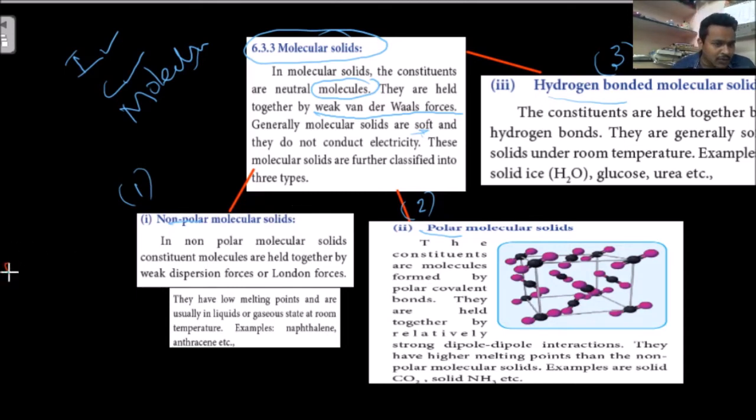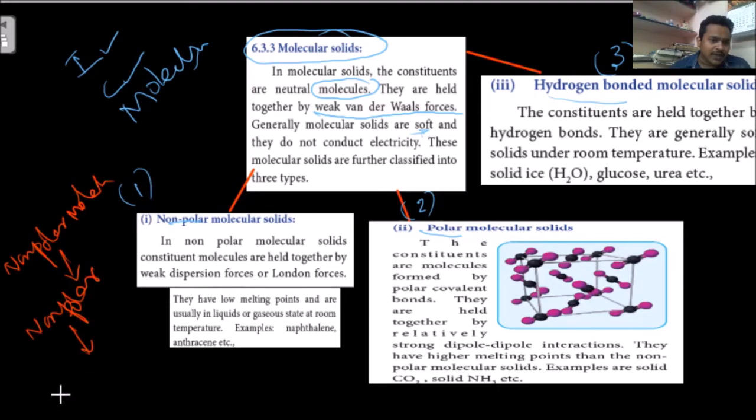What does non-polar mean? When the dipole moment is 0, that means the mu value is 0, and you can say it is non-polar. That type of molecules are called non-polar molecules.